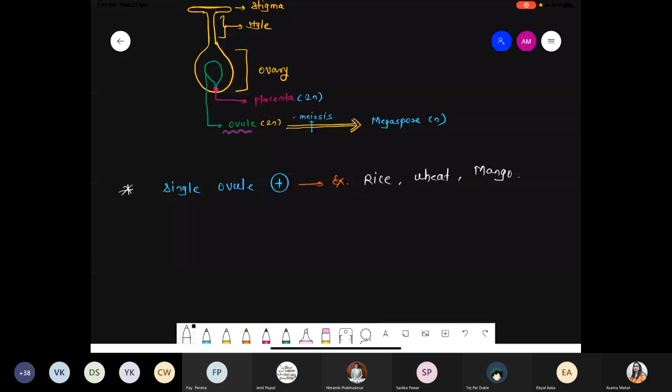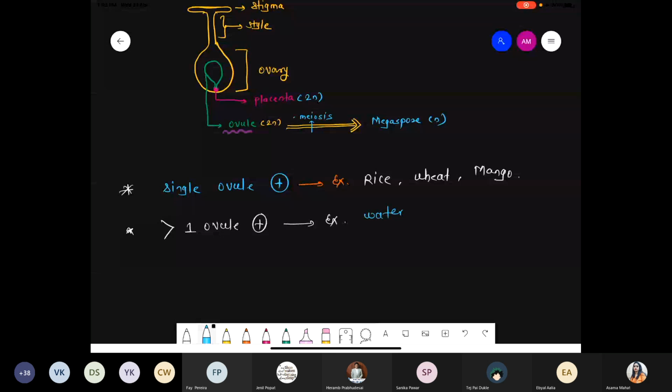We discussed this in the morphology chapter. In this chapter also we repeat this point: after fertilization the ovule converts into fruit. We'll see that part after fertilization. But generally, if a single ovule is present, the examples are rice, wheat, as well as mango. Sometimes more than one ovule is also present. Sometimes greater than one ovule is present, and for this you can write the example watermelon.